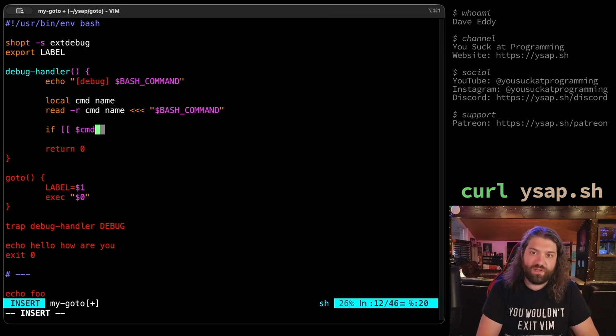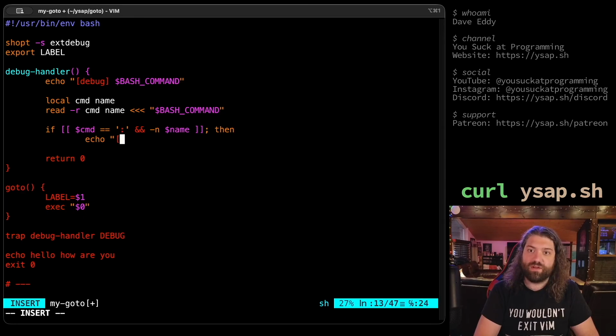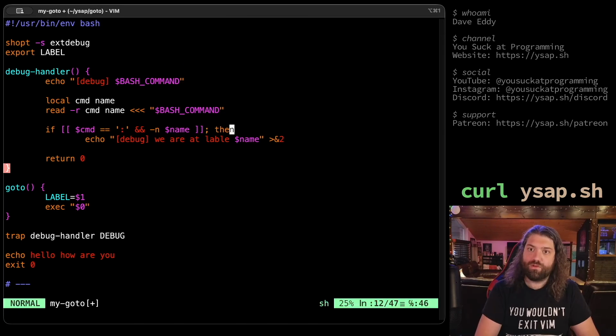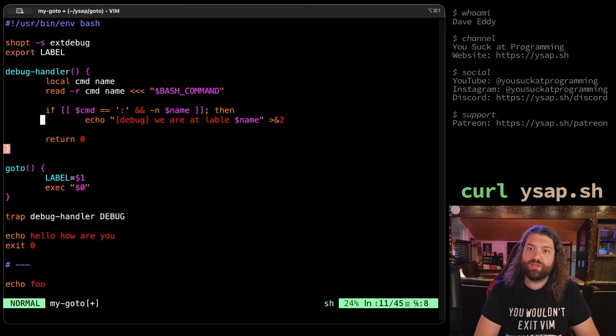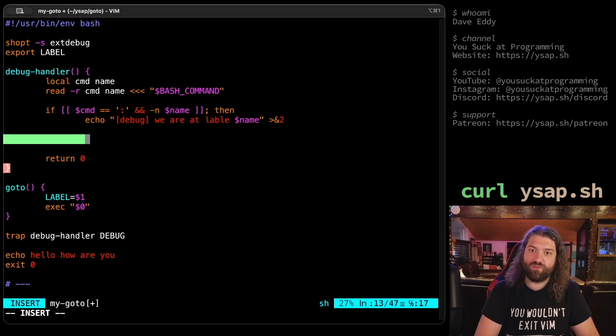If the command is colon, so if the user is trying to run the colon command and there is a label set, which was the argument given to the colon command, if they're trying to run the colon command and there's an argument given, then we can put some debug out here. We can say debug, we are at label name. Cool. Let's get rid of this. I feel like that's gonna be too noisy. So if we get here, then we know that we're at the label.